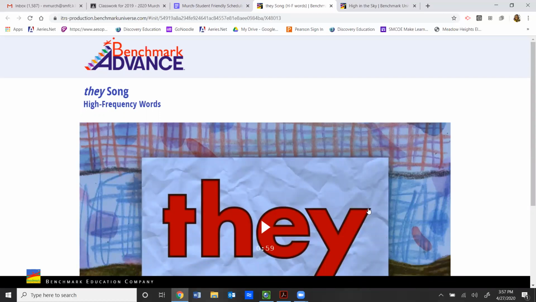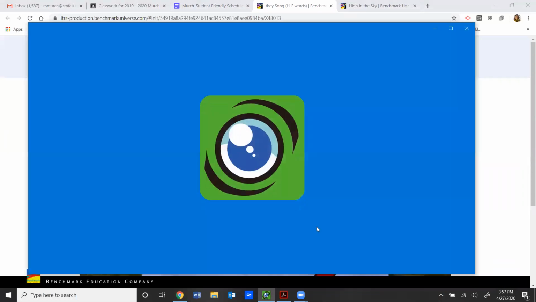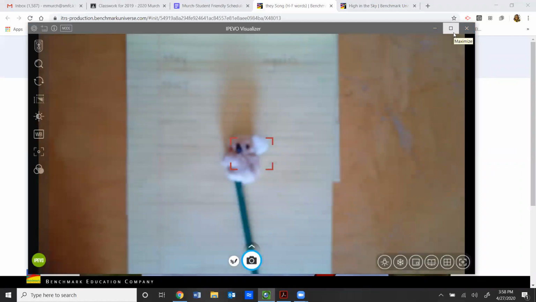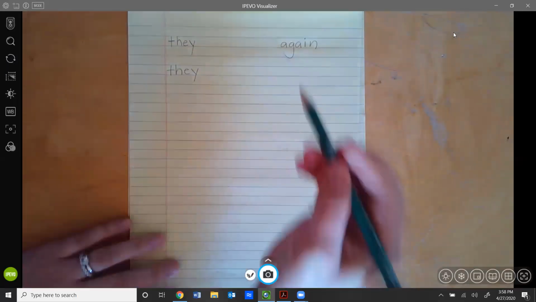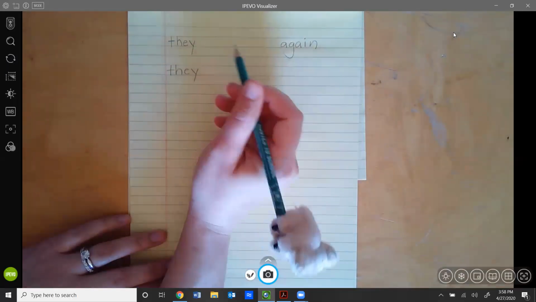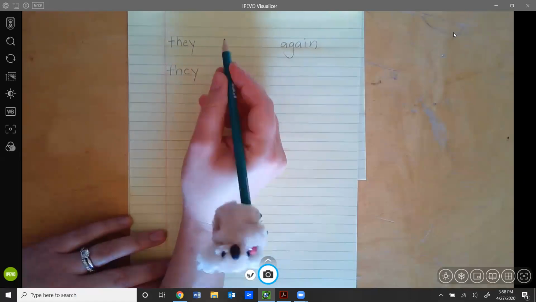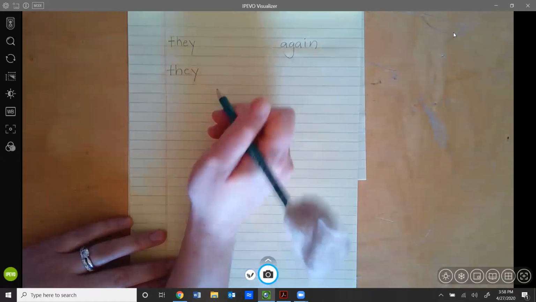And after you listen to it as many times as you want, what I would like you to do is then open up a piece of paper. And I would like you to practice writing the word 5 times each, like we would in small groups. So I already got started, and the way that I wrote it was one letter at a time while saying each letter at a time.